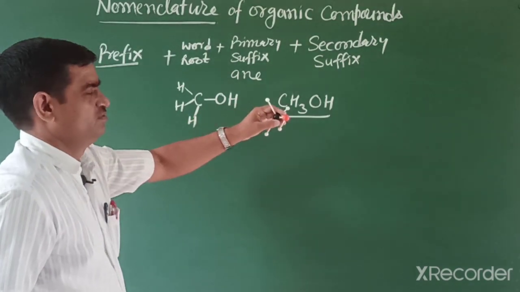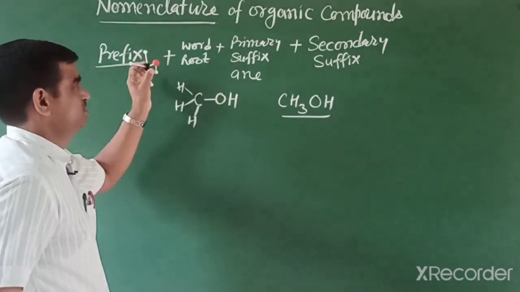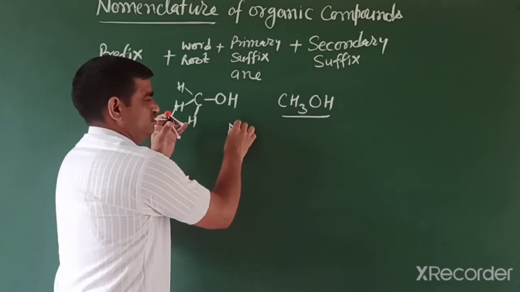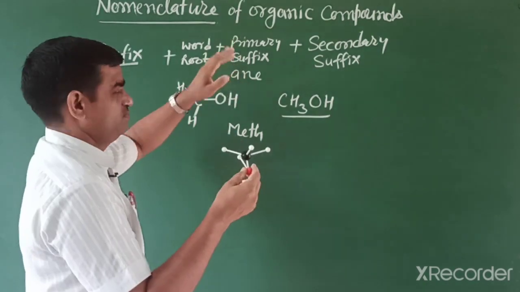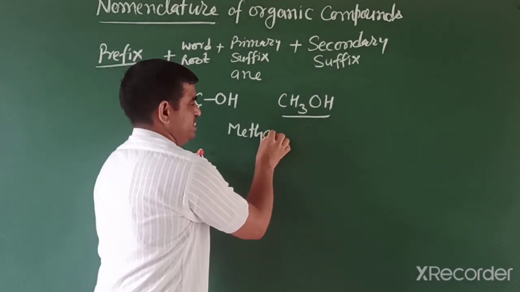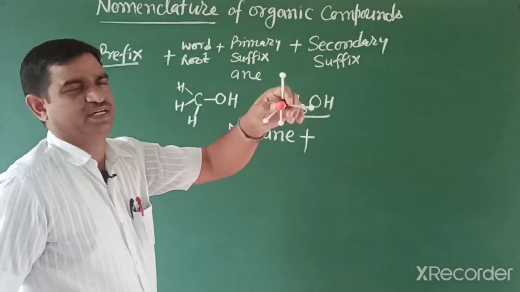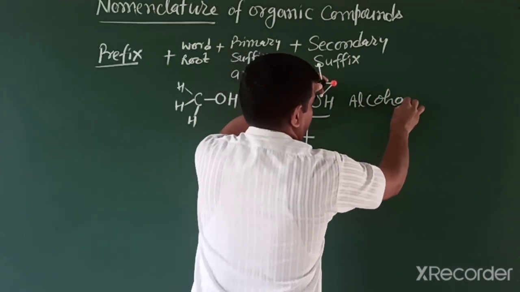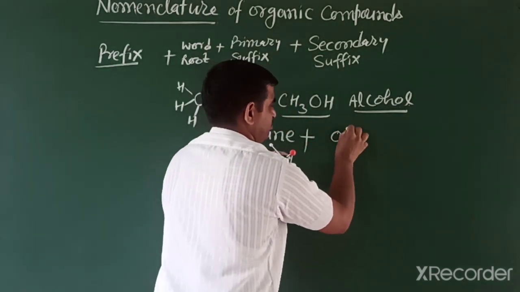First we count the longest hydrocarbon chain, only 1 carbon, and no prefix because there is no substituent. So for 1 carbon the word root is METH. Then students, we have to write the primary suffix. There is a single bond because only 1 carbon, so we add AN. Then we write the secondary suffix. For alcohol, we add the suffix OL.